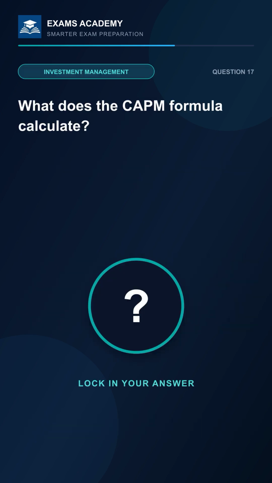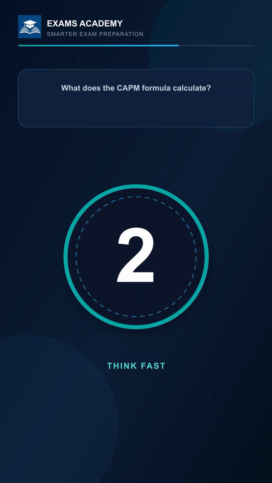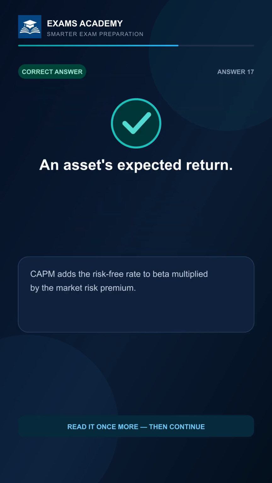What does the CAPM formula calculate? 3, 2, 1. The answer is an asset's expected return. CAPM adds the risk-free rate to beta multiplied by the market risk premium.